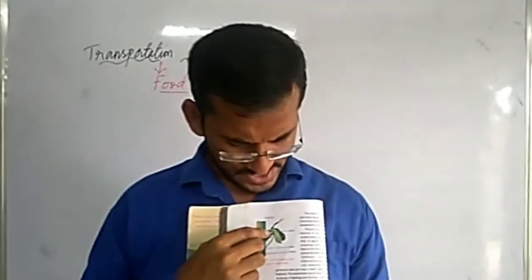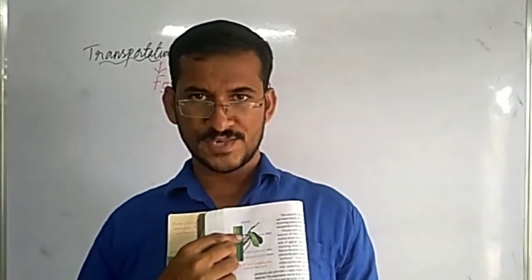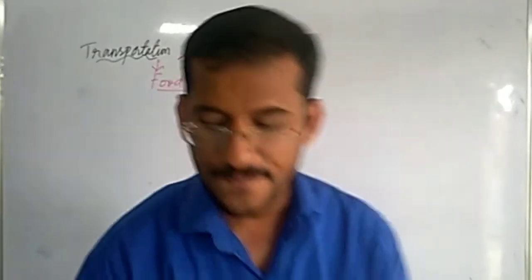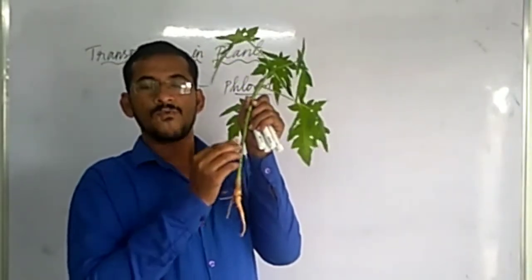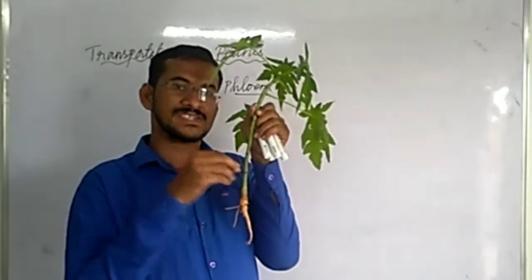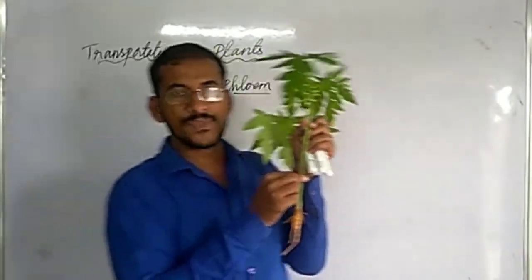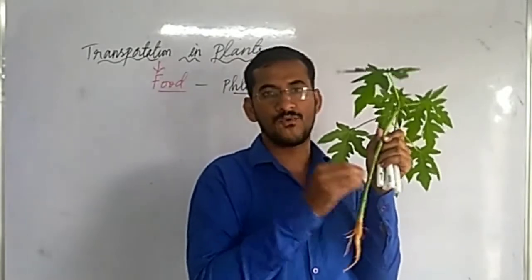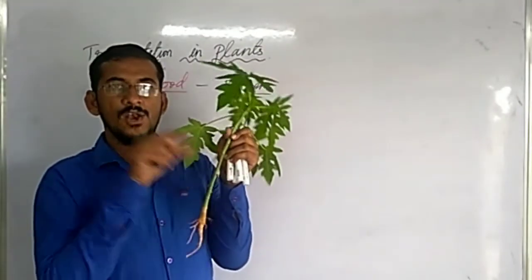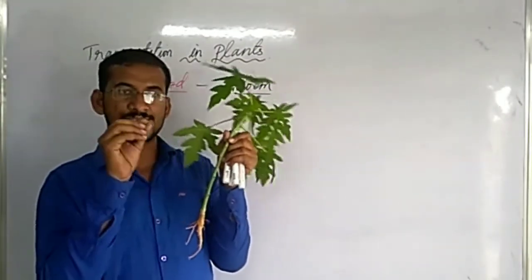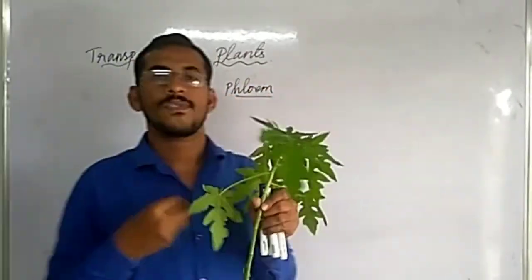They have a long proboscis. Can you see the structure? This long structure is called the proboscis. They insert it into the stem near the phloem. In the stem, phloem is present at the periphery and xylem is present in the center, as I have already told you. In the phloem, food is present. So with the help of the proboscis, a long, sharp structure, they pierce into the stem, into the phloem, and take the food.